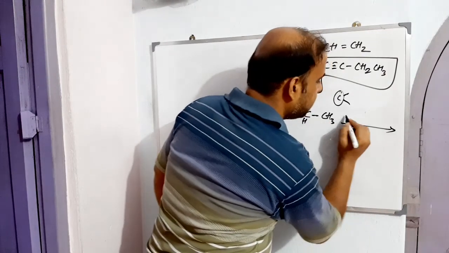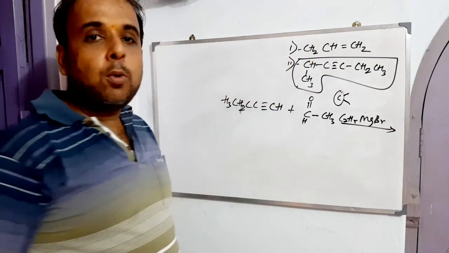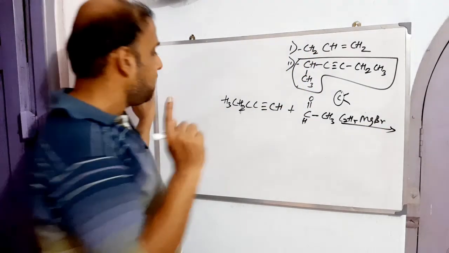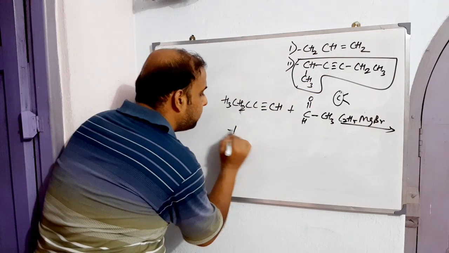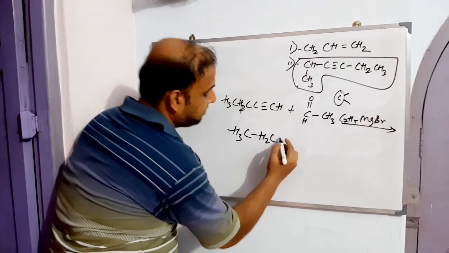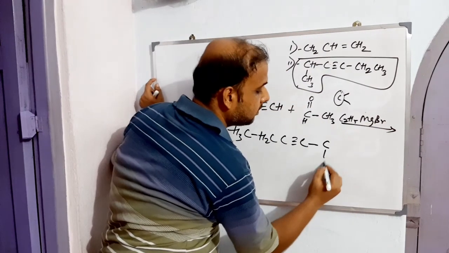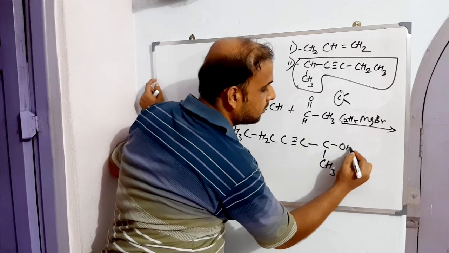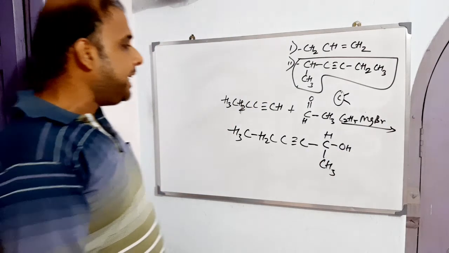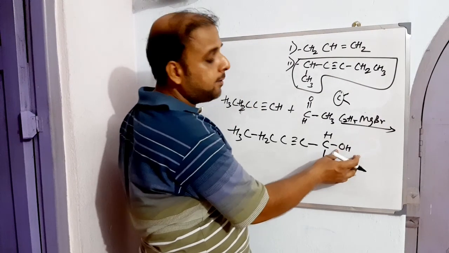So that is C2H5MgBr. What will be the outcome of this particular interaction? Okay, let's see what will be the outcome. So this is found to be the outcome, right? So what are we getting? Pentyne, but we have an all. So ynol, right? So this is found to be the parent here.